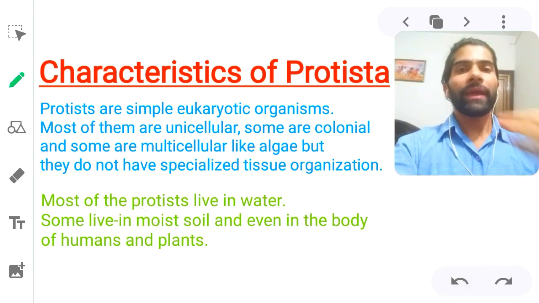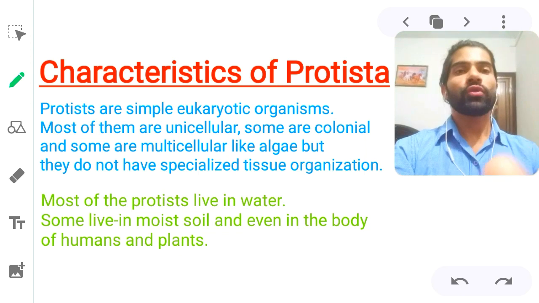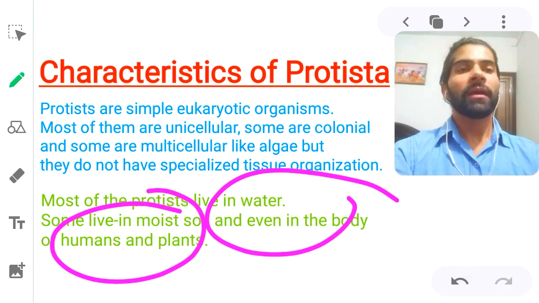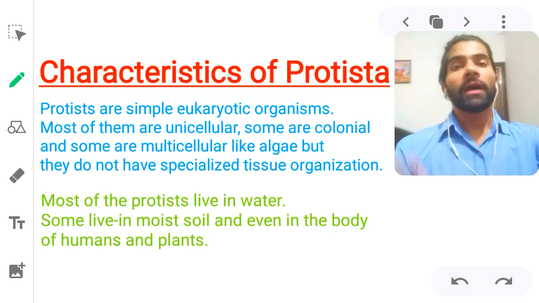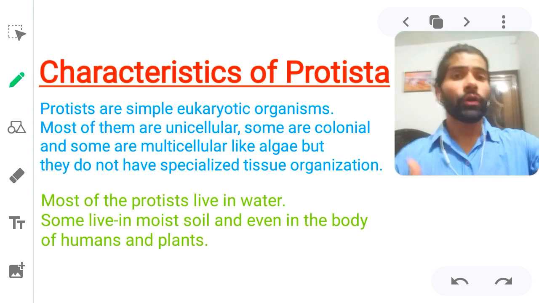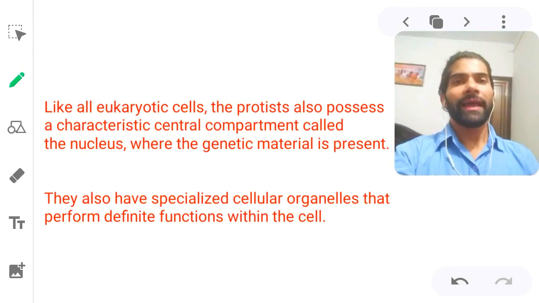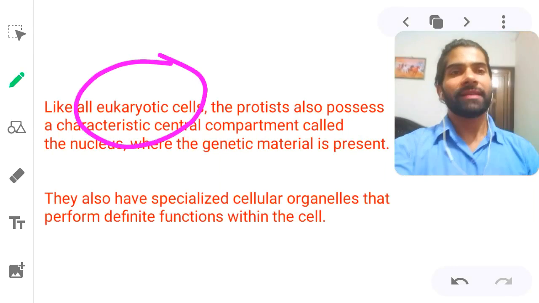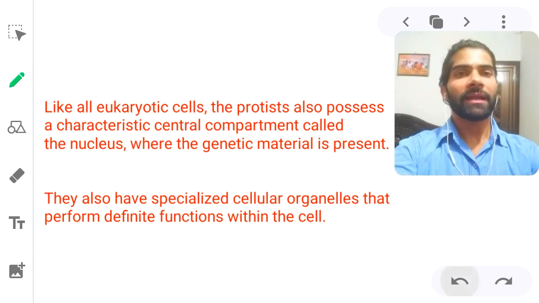Some live in moist soil, गीली जगह पर, damp soil जो होती है वहां पर मिलते हैं. Even in the body of humans and plants, बॉडी के अंदर भी मिल सकते हैं because they are pathogenic also, disease causing also. So that's why they live in the body also of plants as well as animals.